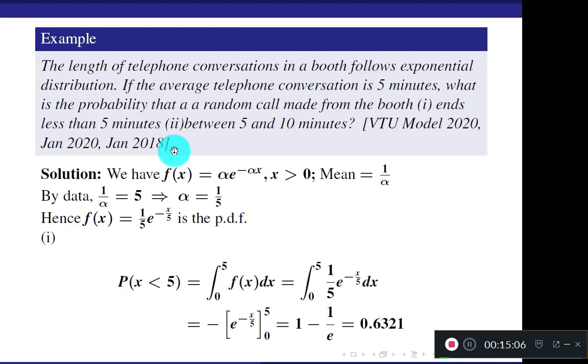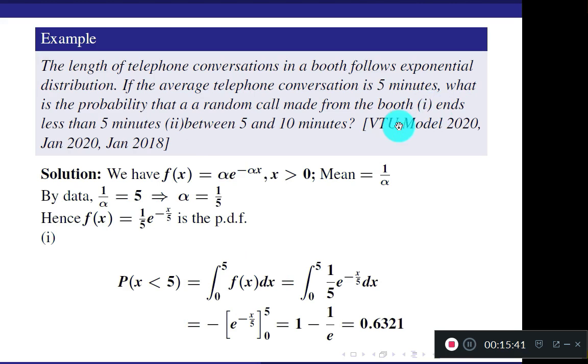So once again, in the previous problem also your mean was 1 by 5. Alpha was 1 by 5. Here also alpha is 1 by 5. The length of the telephone conversation, or you can say the duration of the telephone conversation, follows exponential distribution. The name of the distribution is given. Average telephone conversation is 5 minutes, so 1 by alpha is 5 minutes. Clearly alpha is 1 by 5. Now write the PDF using the value of alpha. Substitute your alpha here. And what is the question?